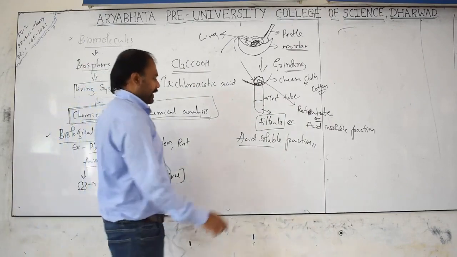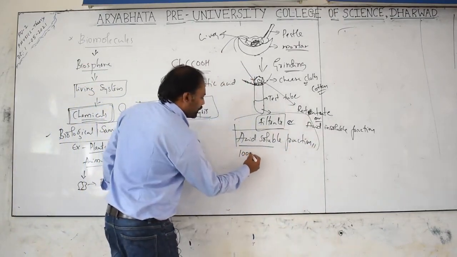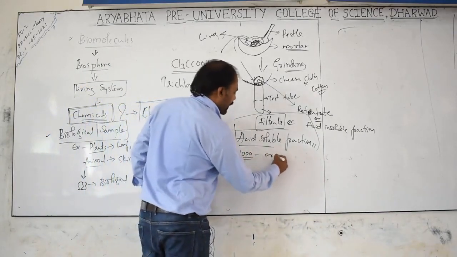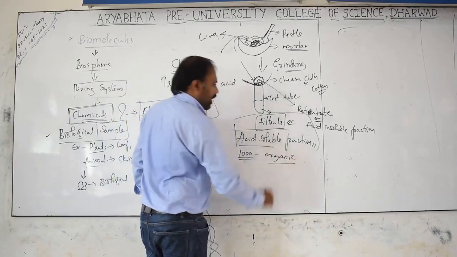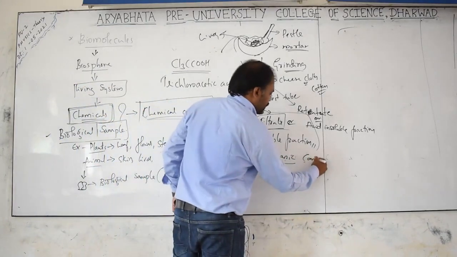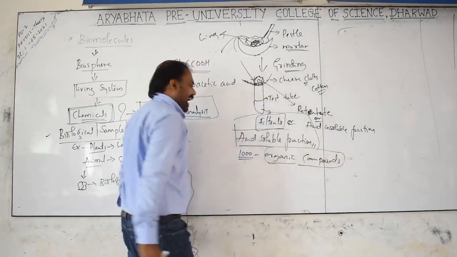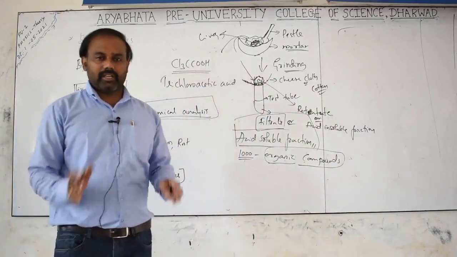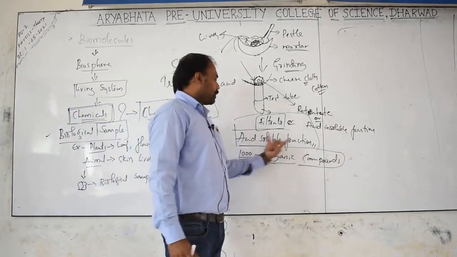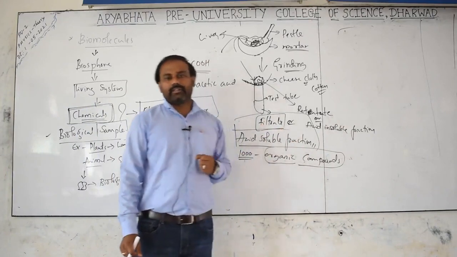And our scientists have discovered more than 1,000 organic compounds present in the acid soluble fraction, or in the filtrate.